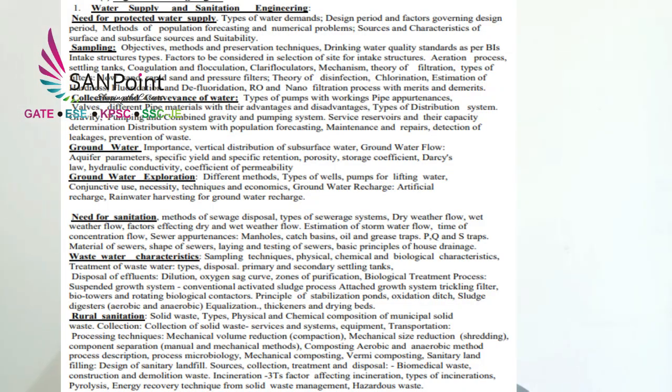Right from the very beginning: population forecasting, calculation of water demand, finding the sources of water, their characteristics, then collection of the water, knowing the quality parameters of the water, treatment of the water, supply of the water, then formation of waste, collection of sewage, quality check of the sewage parameters, treatment of the sewage, and disposal of the sewage. Complete environmental engineering A to Z, they haven't skipped even a single topic.